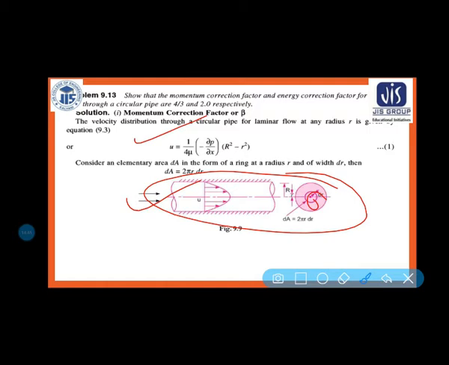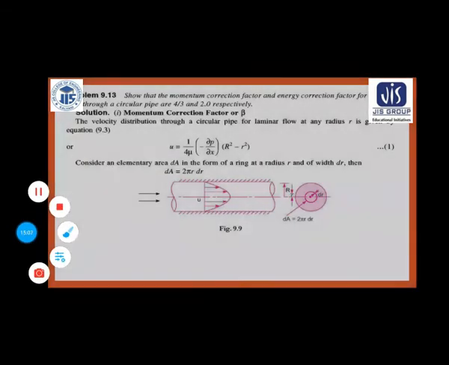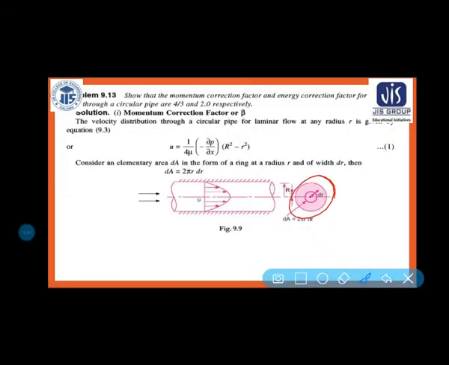So this is the function. Now consider a small strip, elementary area dA in the form of a ring inside the pipe, at a radius r with the width of dr. You can see in this figure also. Okay, this is the cross sectional view. You can see here the side view.